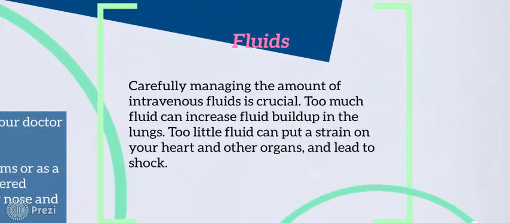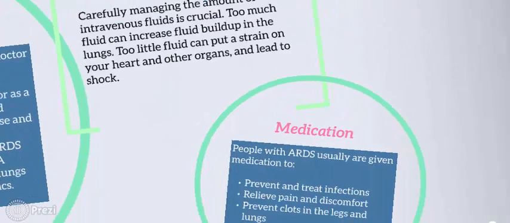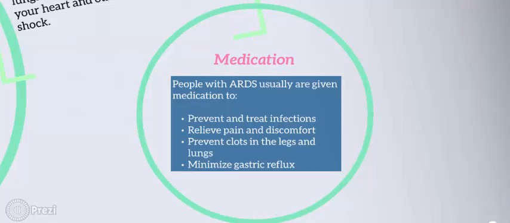Fluids. Carefully managing the amount of intravenous fluids is crucial. Too much fluid can increase fluid buildup in the lungs. Too little fluid can put a strain on your heart and other organs and lead to shock. Medication. People with ARDS usually are given medication to prevent and treat infections, relieve pain and discomfort, prevent clots in the legs and lungs, and minimize gastric reflux.